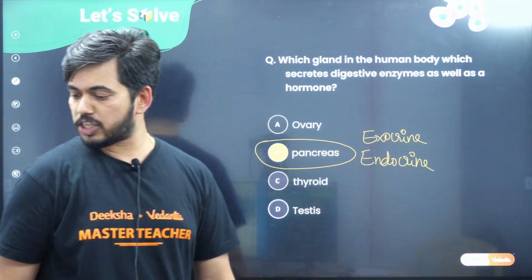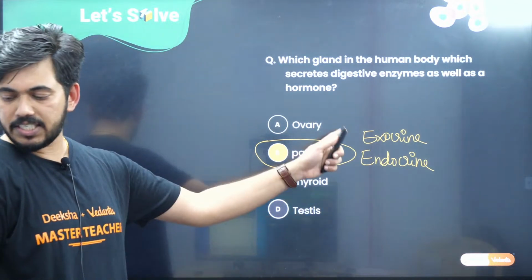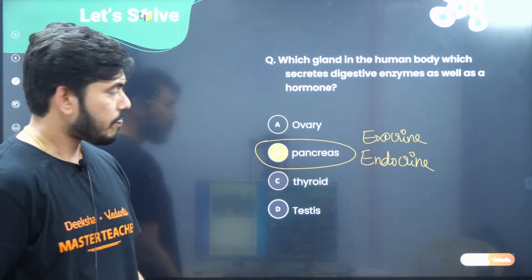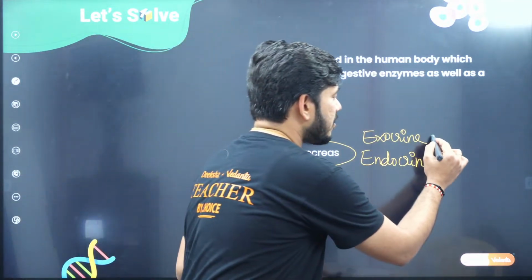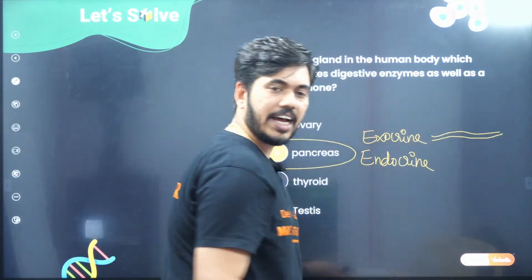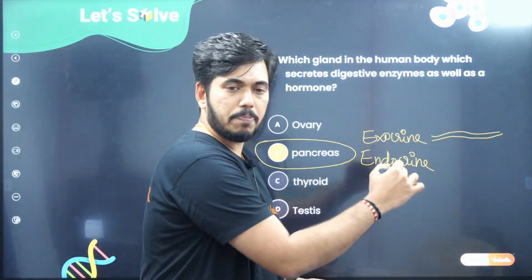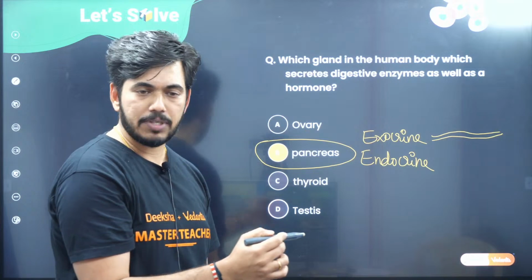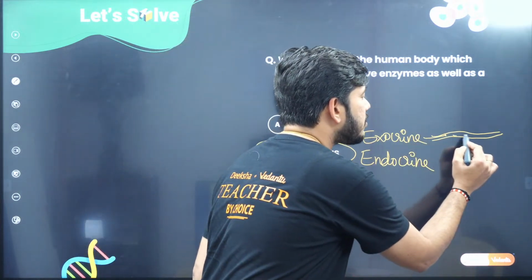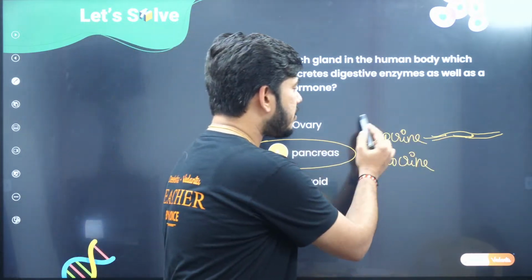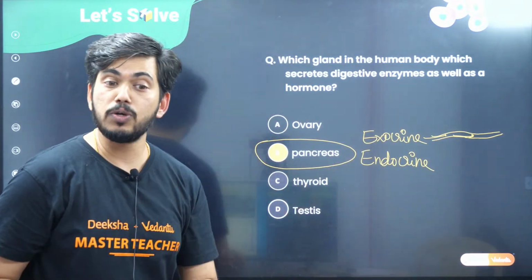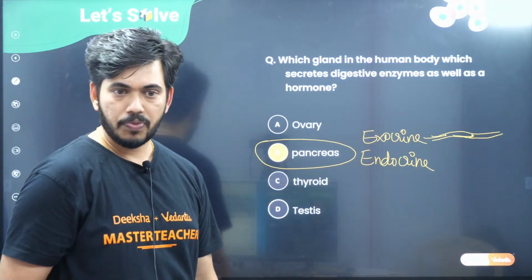When we speak about exocrine glands, they have ducts, tube-like structures. Whatever chemicals they produce, for example digestive enzymes, will move through these duct-like structures into the small intestine. So we call it an exocrine gland because it produces digestive enzymes.